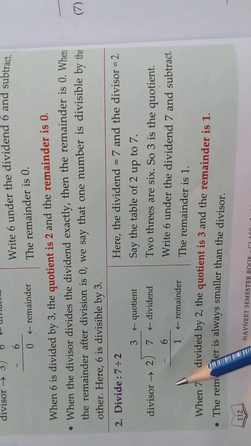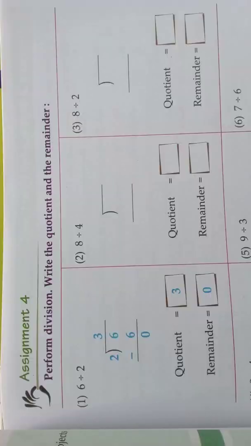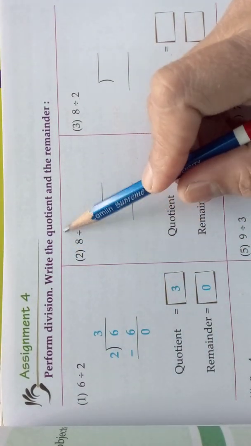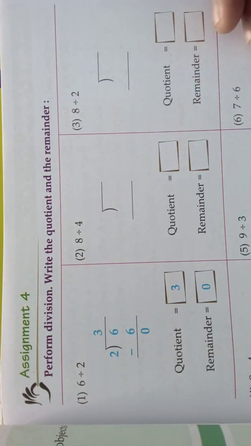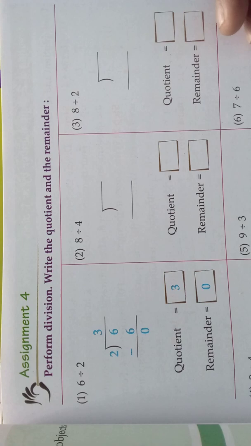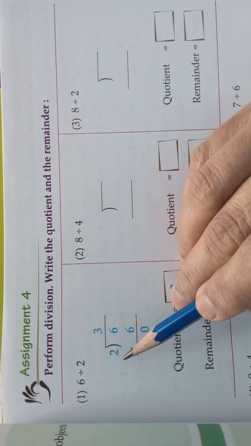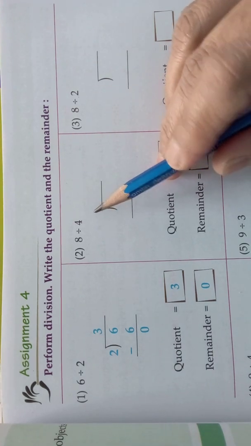Yes. Understood, children? Come, we'll do some sums in Assignment 4. Go to the next page. Assignment 4. Perform division. Write the quotient and the remainder. So what should we do? We should do division, and we should find out the quotient and the remainder. See, one has been done for you. Come, we'll go to the next one.